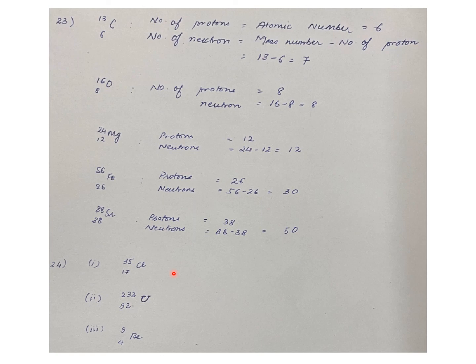The number of protons is equal to the atomic number, so from the atomic number you can know what the element is. For 17 it is chlorine, chlorine-35. Similarly, 92 is uranium, which has a mass of 233, one of the isotopes of uranium. And for 4 it is beryllium, which has the mass number of 9.